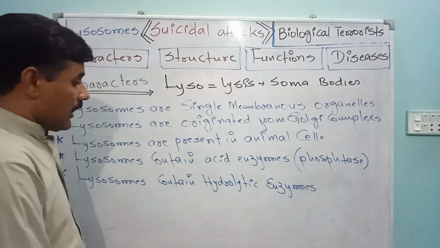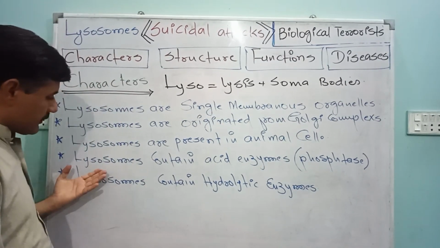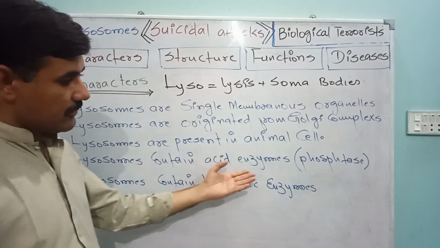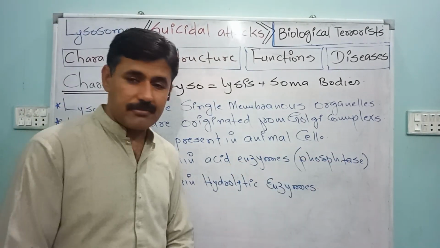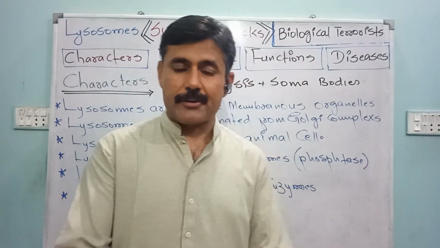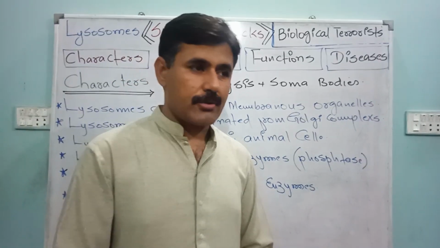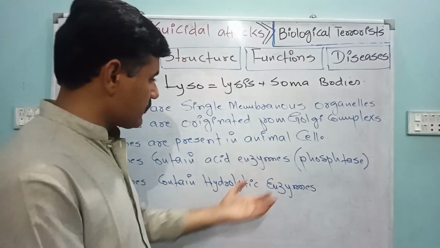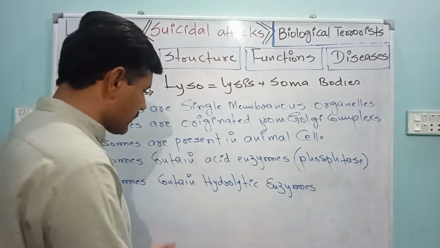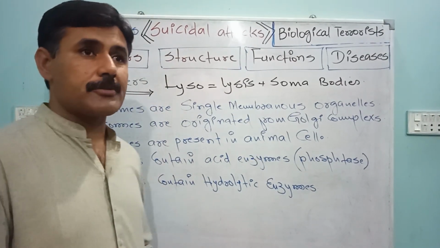cells. So as far as the characteristics of lysosomes are concerned, lysosomes contain acid enzymes, for example, phosphatase. They make the lysosome an acidic structure because this acid environment provides a suitable environment for other enzymes to work, which are actually called hydrolytic enzymes.